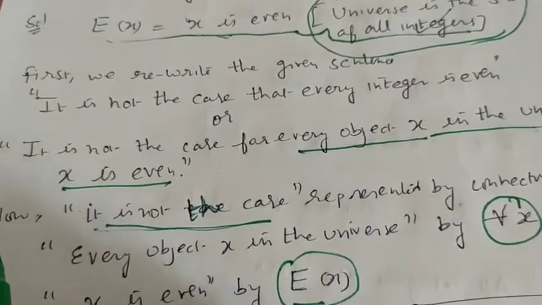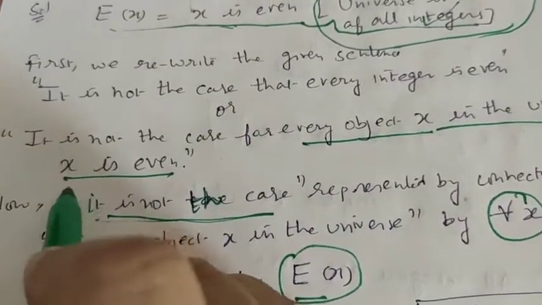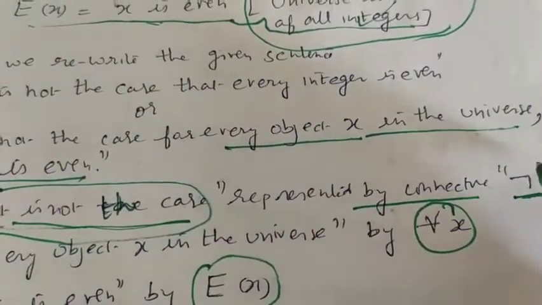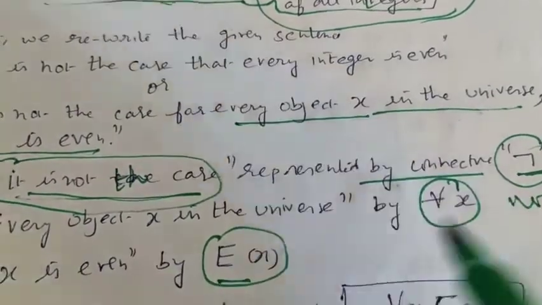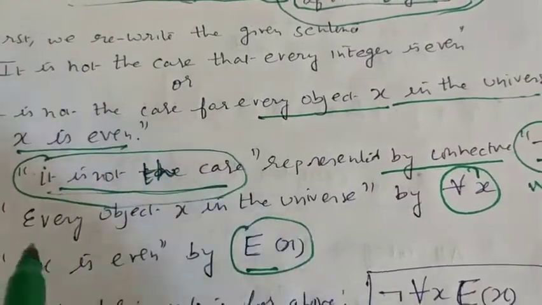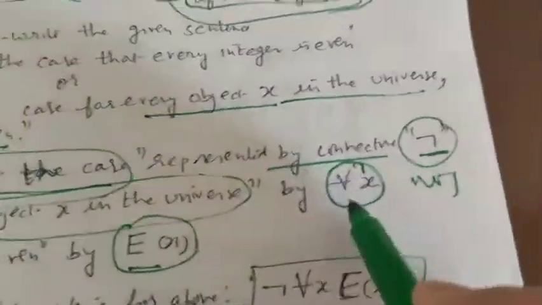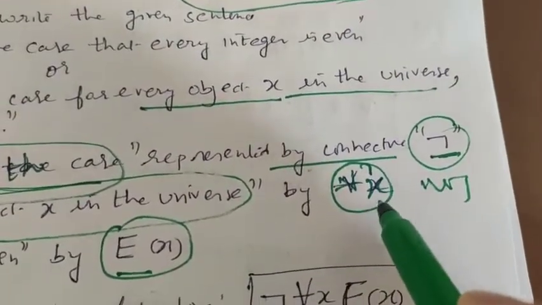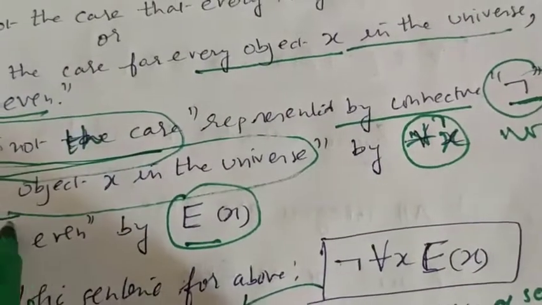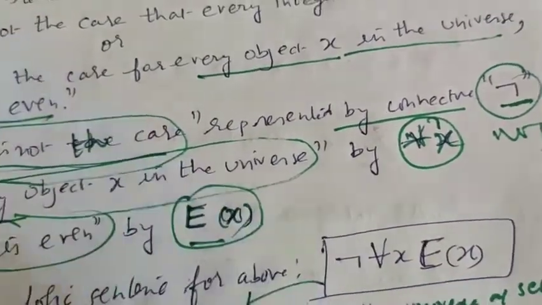Now to write this in terms of predicate logic: it is not the case can be represented by the connective not. Every object x in the universe is represented by for all x, and x is even by E(x).